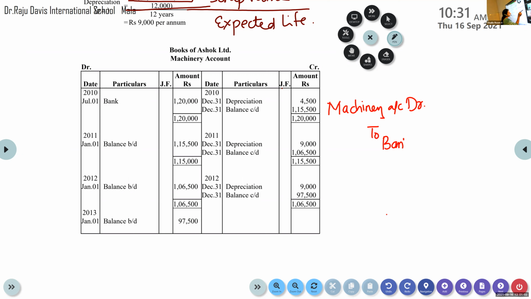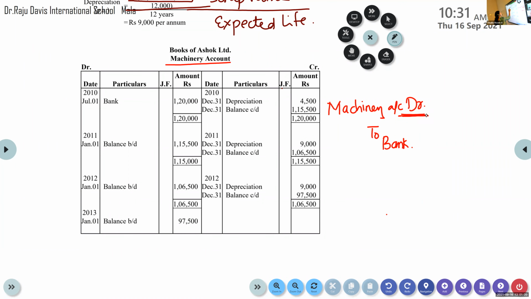Cash or bank. Now, you are asked to prepare the machinery account, posting it to the ledger. Machinery account is debited.